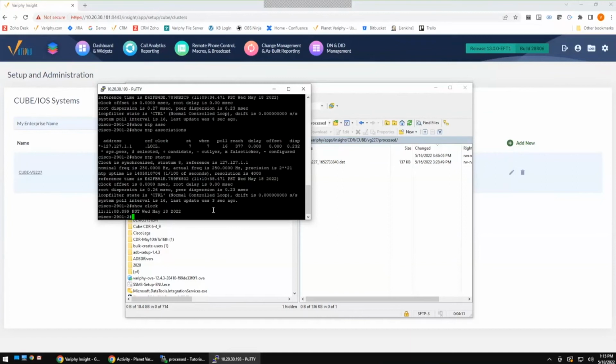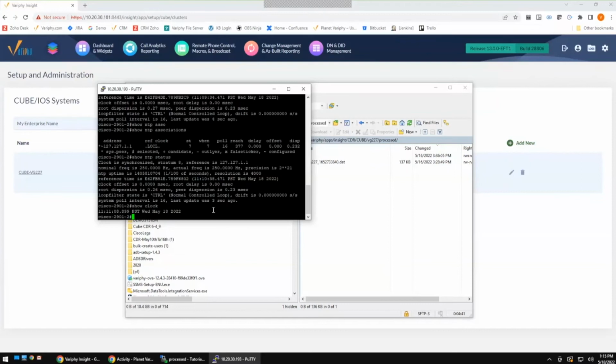But again, there are a lot of different things that could go wrong. Another one being unable to get outside of your Cisco Cube. There are access lists within Cisco Cube that can be enabled or disabled. So access lists are another one where sometimes the NTP server that you're attempting to get out to needs to be added to the access list. So again, there are a lot of different ways to identify this and try to get that clock synchronized. But ultimately, it may be a little trial and error.